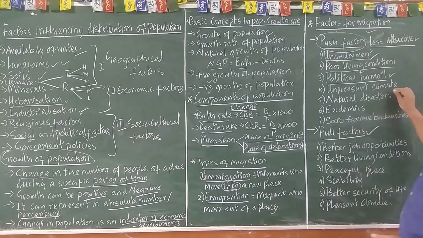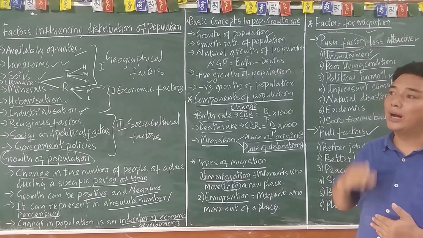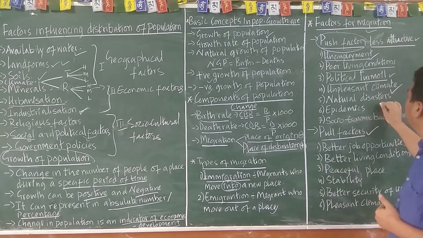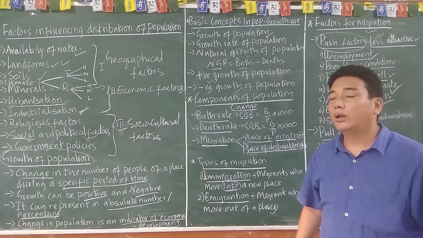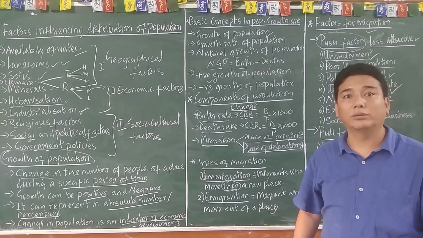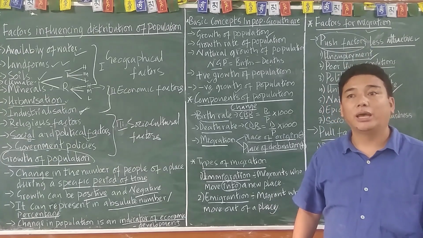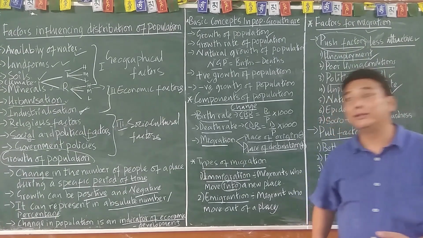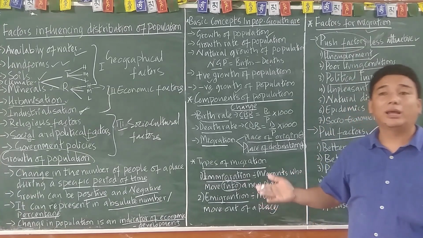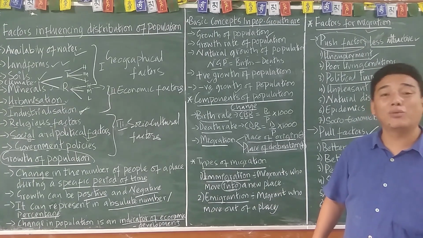All right, and the unpleasant climatic conditions might have forced a person to move into a new land or new country. Then natural disasters. For example, in 2016, there was a huge disaster in Nepal, which led to Tibetan migration into different countries. And at the same time, what happened in Japan and what happens in China, all right, and in many coastal areas, because the lands are submerging into the water.